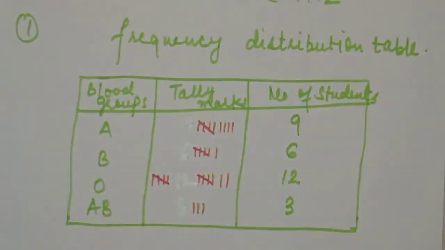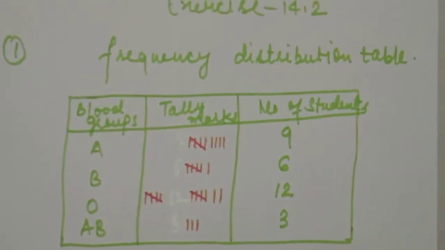This is our tally marks. In a frequency distribution table it is compulsory to make tally marks. So this is your table for exercise 14.2 question number 1. Now all the remaining questions are the same, we have to make a frequency distribution table.